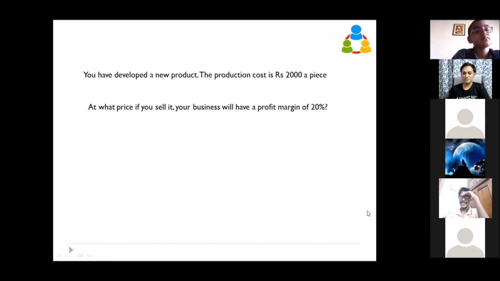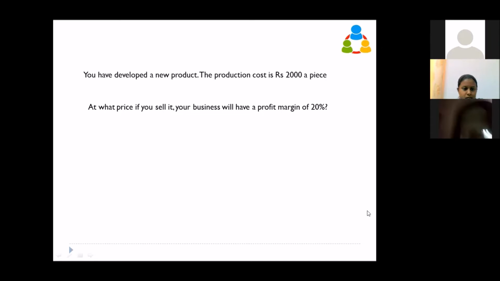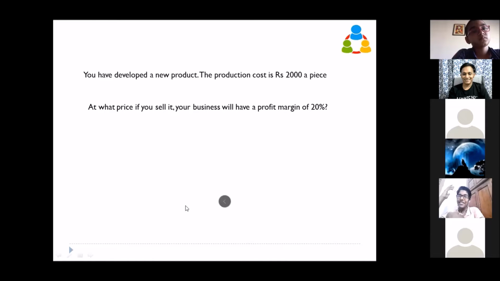of 20%. First of all, sir, there are so many equations, sir. I don't remember them all. You don't have to remember any equation here. In the previous question, did you remember any equation? No, sir. Yeah, you don't have to remember any equations. Did I at any time in any of the classes ask you to remember any equation? No, sir. Even the area of a circle, area of a rectangle, everything we derived ourselves, right? So even if you don't remember, you can just find it out.